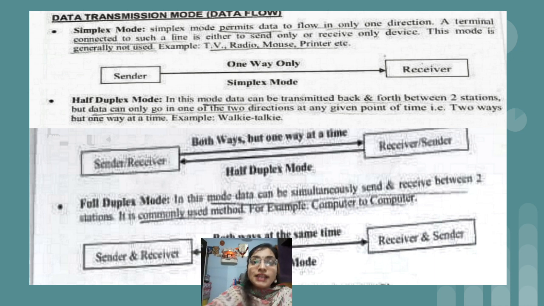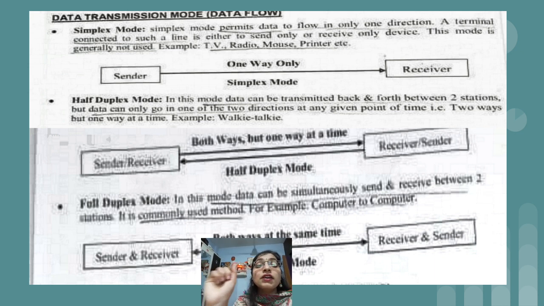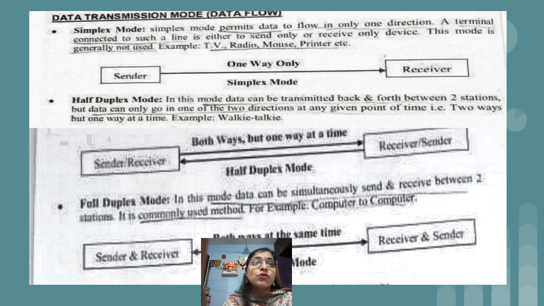Again, this is a separate theory question which can be asked during the exam: write a note on transmission mode. We have a total of 3 transmission modes, and the diagram is also very, very important. Just a small revision: simplex mode means the data can flow only in one direction. In half duplex mode the data can be transmitted in both directions, but one way at a time. In full duplex mode the data can be sent as well as received at the same time. So this topic, data transmission mode, is again a very, very important topic.